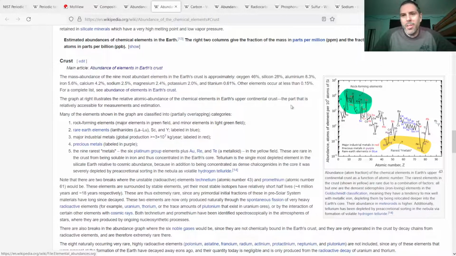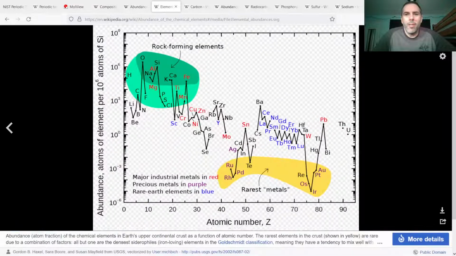So the reason that these elements are in your body is that they're also in the crust of the earth. So you can see the same elements: nitrogen, carbon, sodium, oxygen, sulfur, potassium, phosphorus, chlorine. They're all readily available in the Earth's crust.